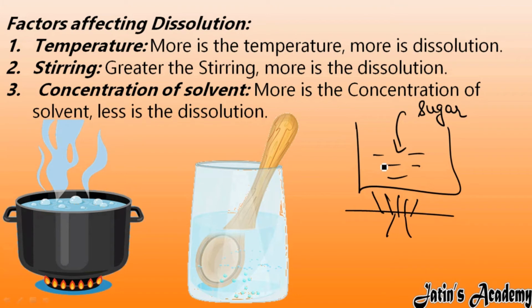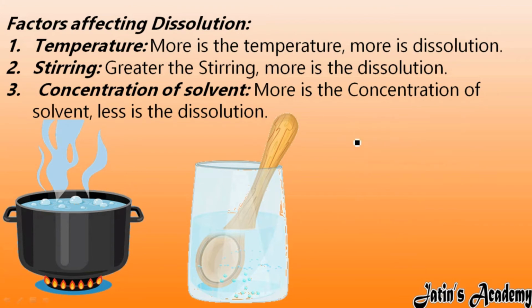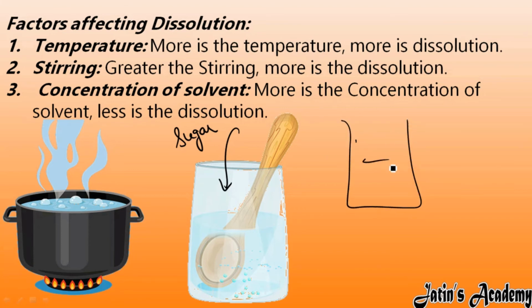Concentration of solvent means what? For example, you have one glass of water, and if you put one spoon of sugar into it, then by stirring it is going to mix into the water. When you put two spoons of sugar, then also it is going to mix into it. But if I have one full bag of sugar and I put it into the water, is it going to mix? No, because here the concentration of the solution is going to increase. When I increase the concentration, the dissolution process is going to reduce.